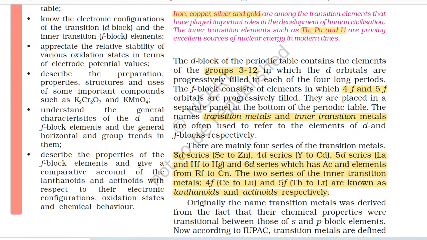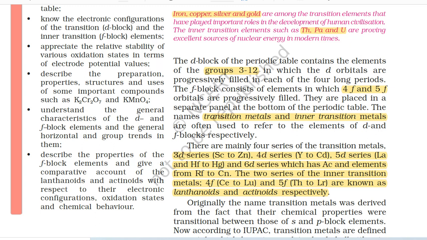The d block of the periodic table contains the elements of the groups 3 to 12 in which the d orbitals are progressively filled in each of the 4 long periods. The f block consists of elements in which 4f and 5f orbitals are progressively filled. They are placed in a separate panel at the bottom of the periodic table.